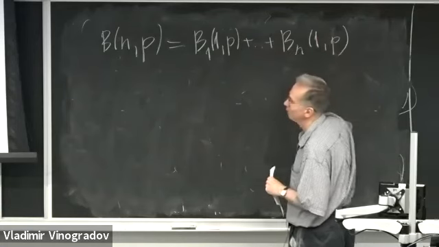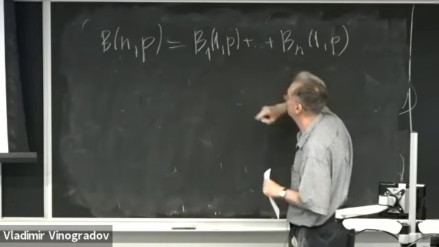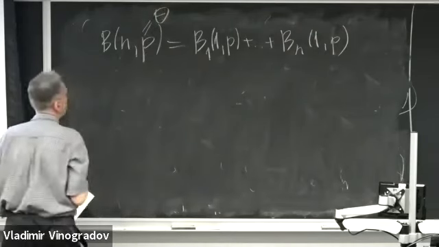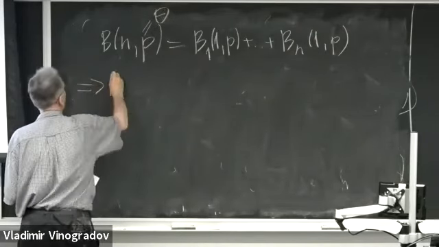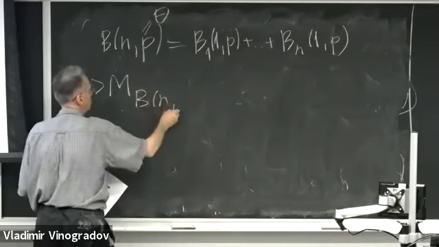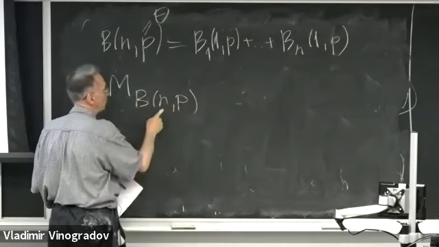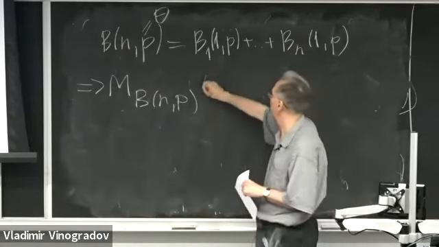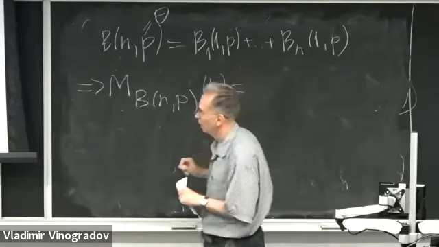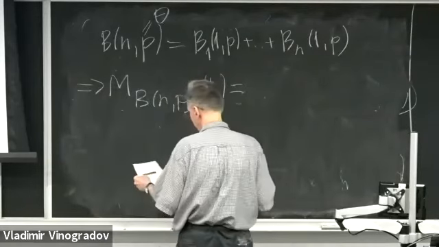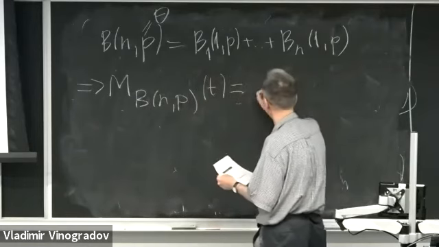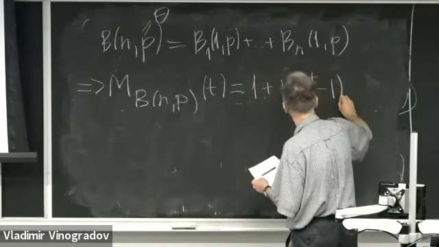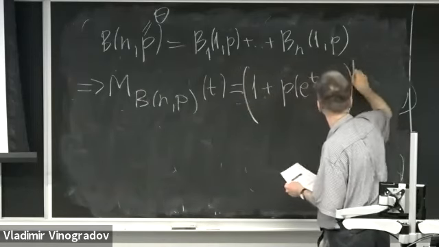So these are individual Bernoulli trials with the same probability of success p. So p is the same as theta. Hence, the moment generating function of B of n, p, the binomial variable with n trials and probability of success in a single trial p, is 1 plus p times (e to t minus 1) raised to the power n.